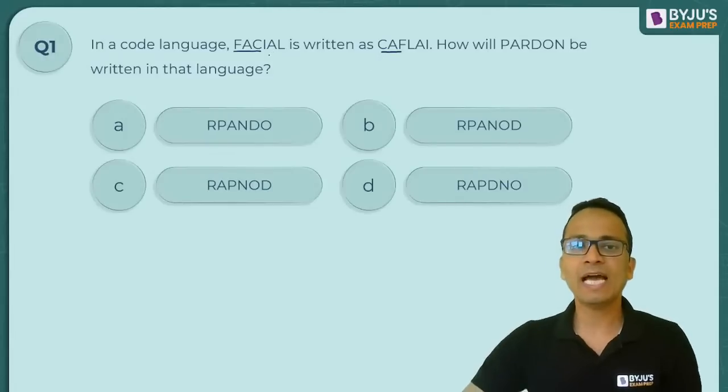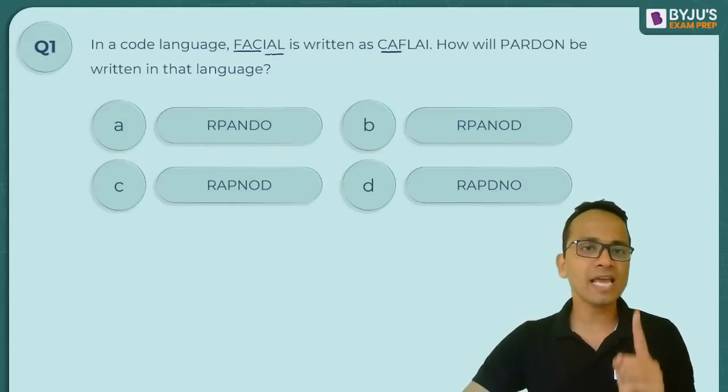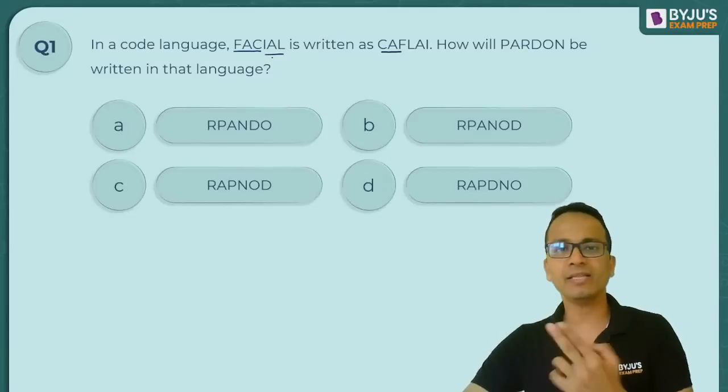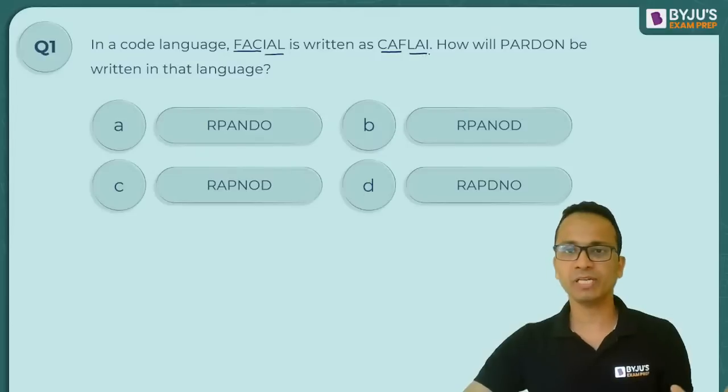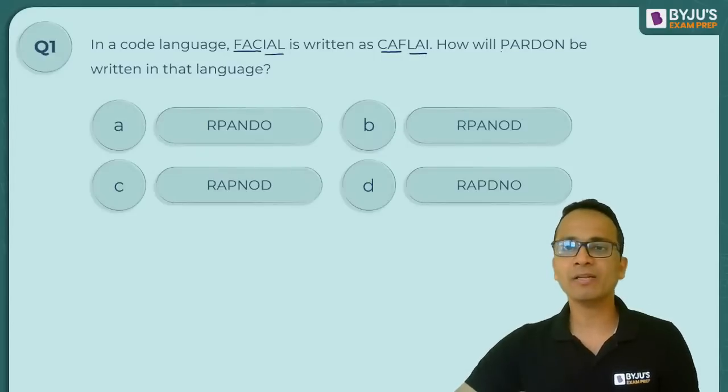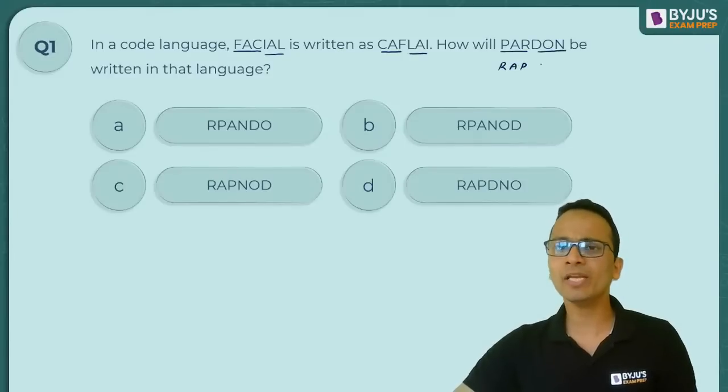Then the next three alphabets AIL, in the reverse sequence become LAI. Simple as that. The same thing will be done with PARDON. So PAR will become RAP, and DON will become NOD.